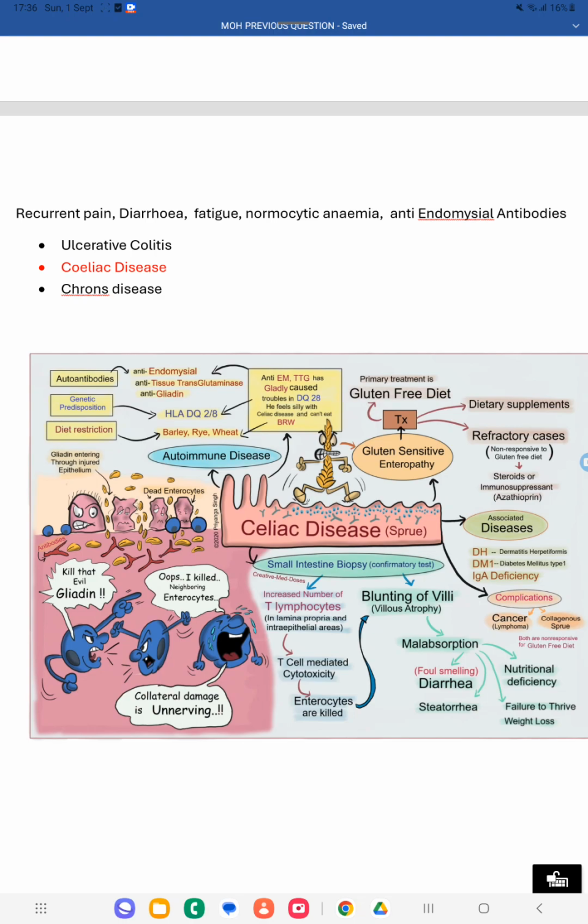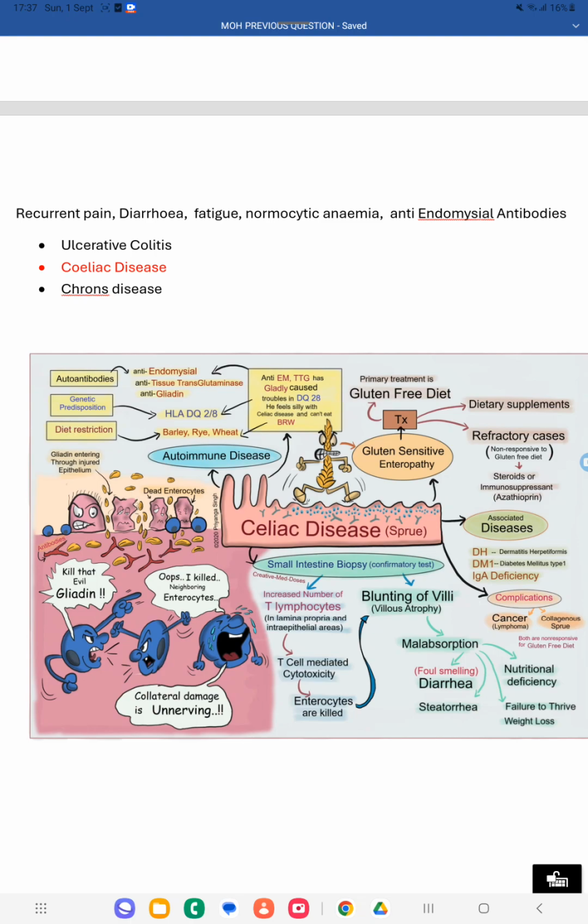Ulcerative colitis and Crohn's disease also come under the IBD category, inflammatory bowel disease. Both are inflammatory conditions. To confirm ulcerative colitis or Crohn's disease, you have to check fecal calprotectin. That is the marker for identifying IBD.